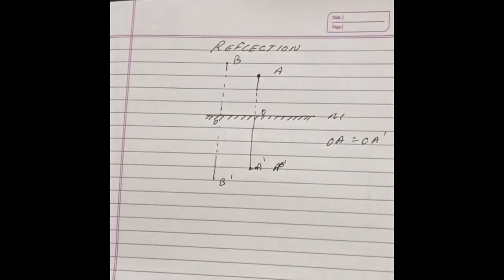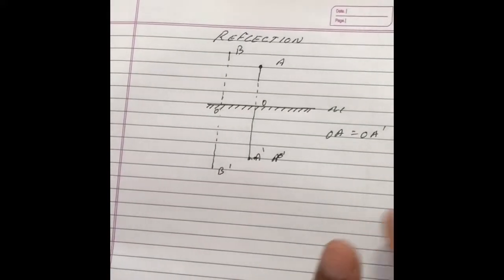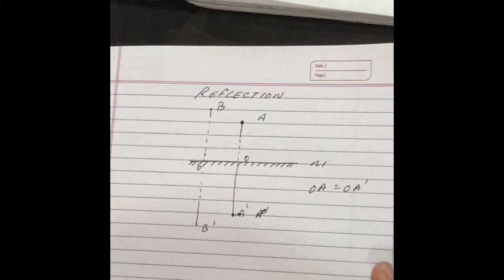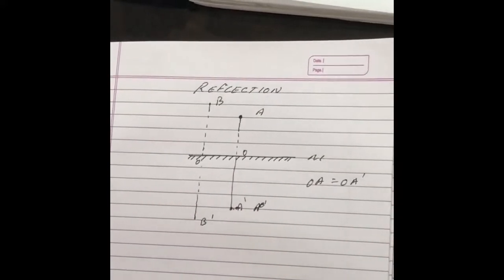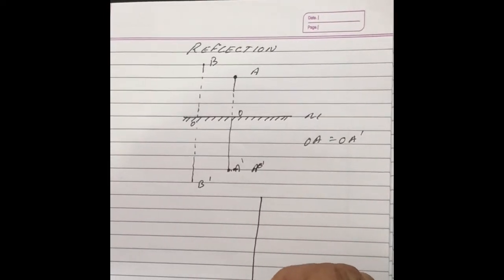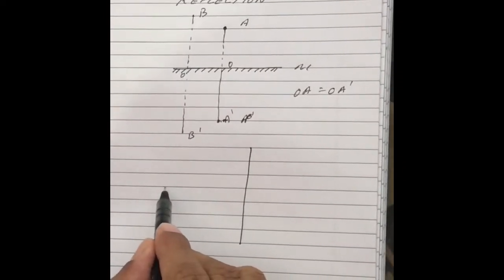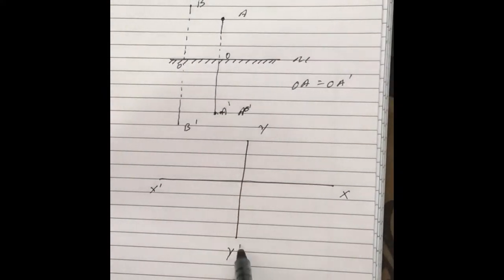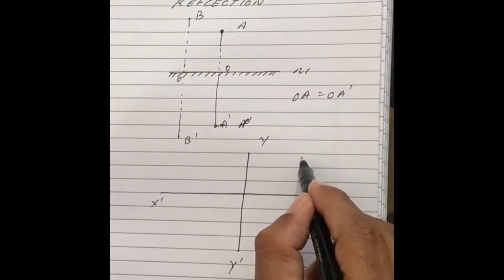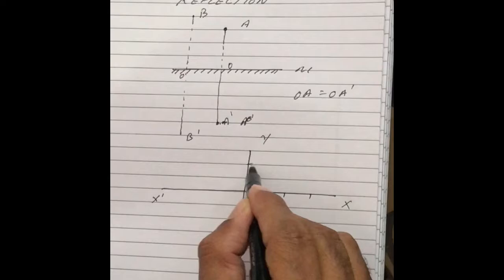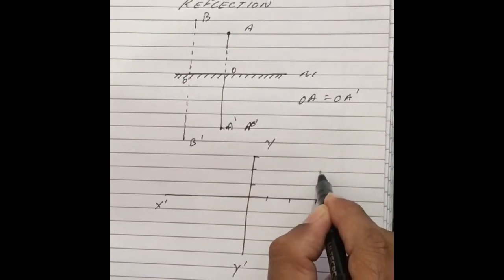In mathematics, the same thing we study in reflection, but here reflection is of points, not of objects. And the coordinate axis we use as the mirror. Here it is the mirror. Here we use the coordinate axis. This is the x-axis. This is the y-axis. One point is there. Suppose 1, 2, 3. This point is (3, 2).